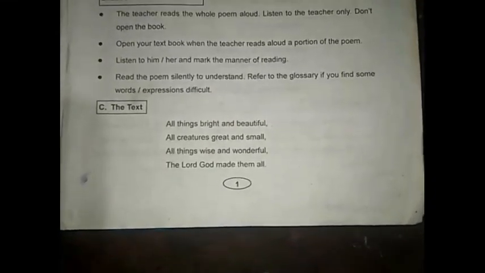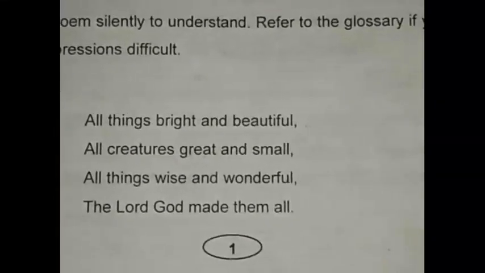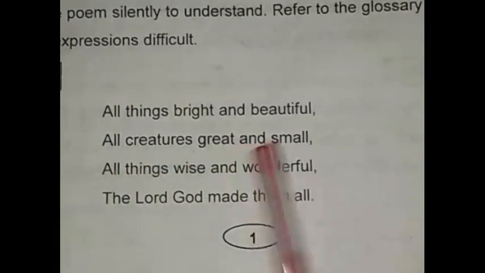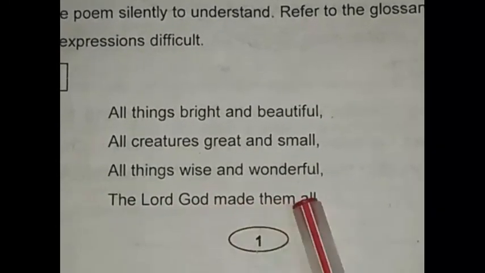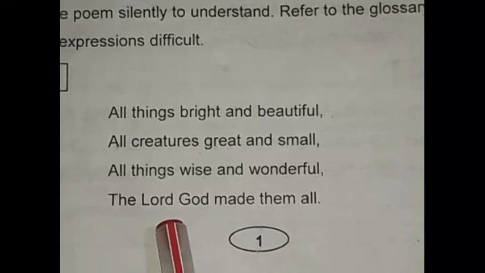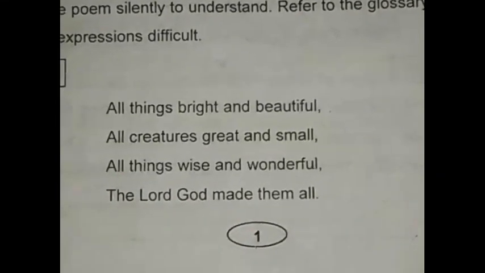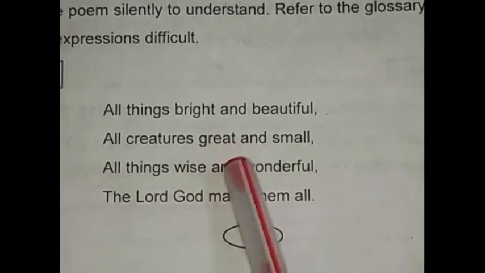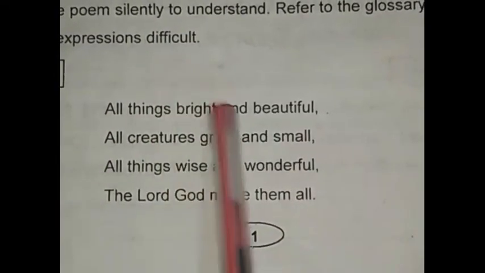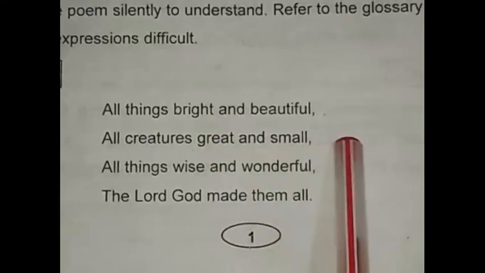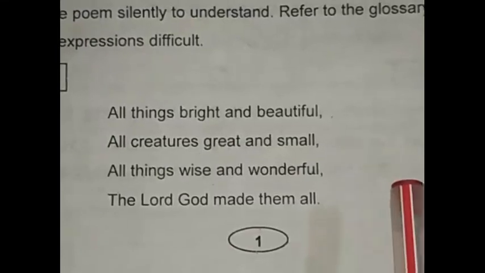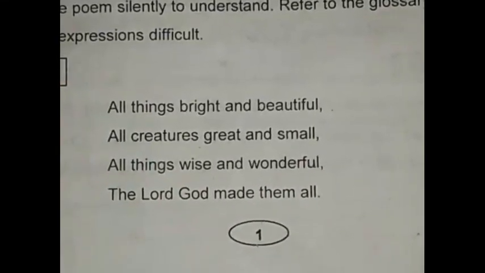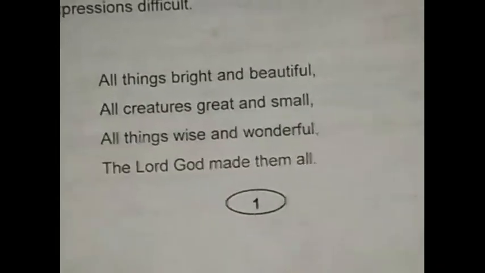Now this was the first stanza of the 10th class English book. All things bright and beautiful, all creatures great and small, all things wise and wonderful, the Lord God made them all. If we try to make it a sentence: all things are bright and beautiful, all creatures are great and small, all things are wise and wonderful, and the Lord has made them all. This was also the theme. So now we understand the topic.